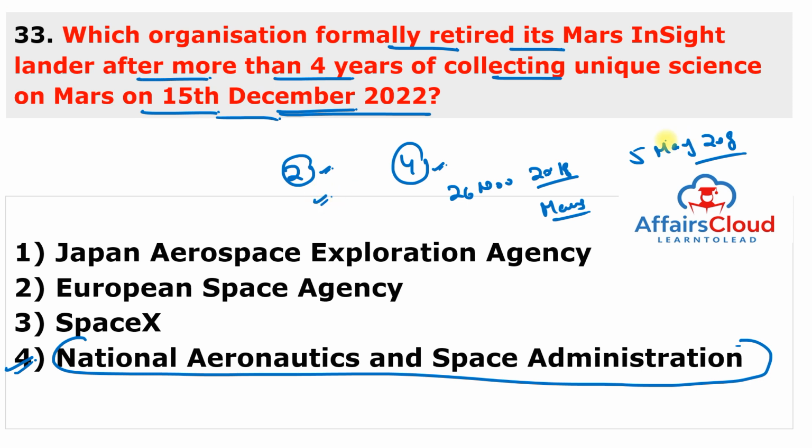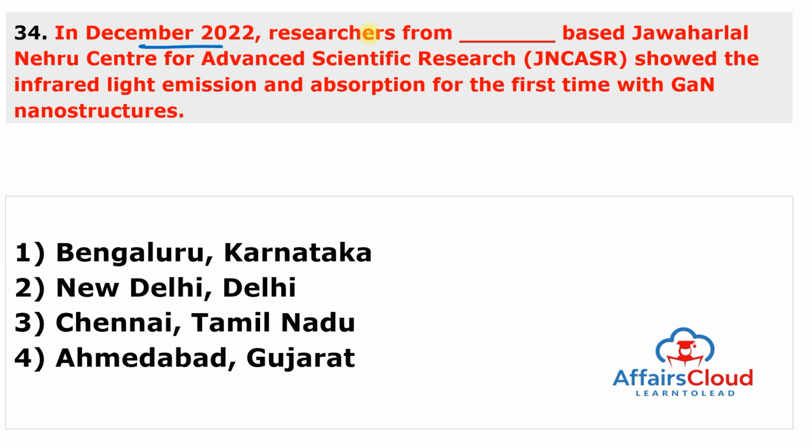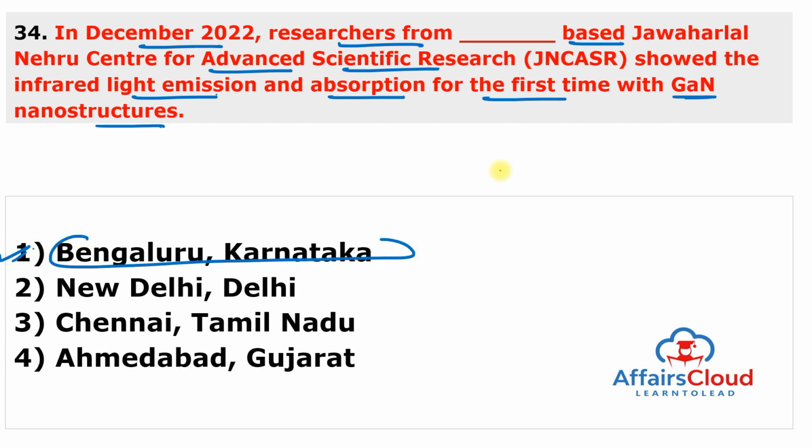Moving to next question. In December 2022, researchers from the Jawaharlal Nehru Centre for Advanced Scientific Research showed infrared light emission and absorption for the first time with GaN, or gallium nitride, nanostructures. And this is Bengaluru, Karnataka. Answer of this question is 1.